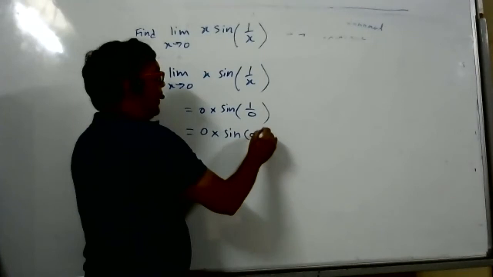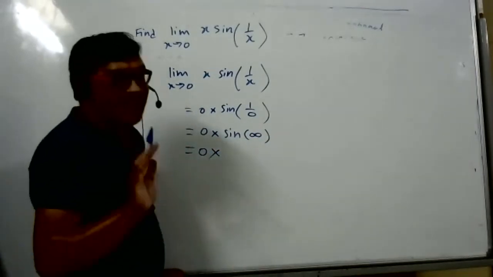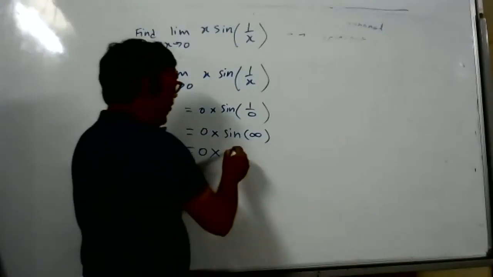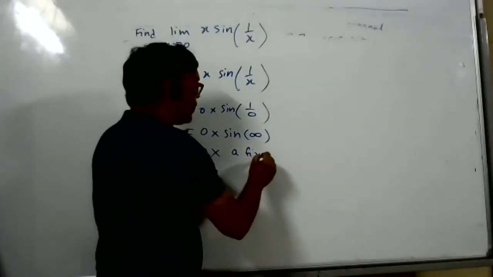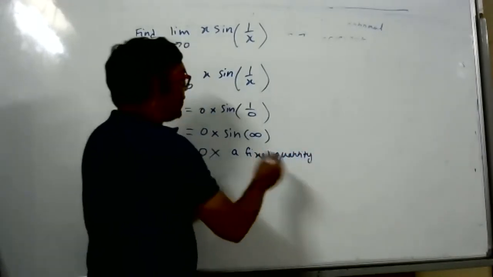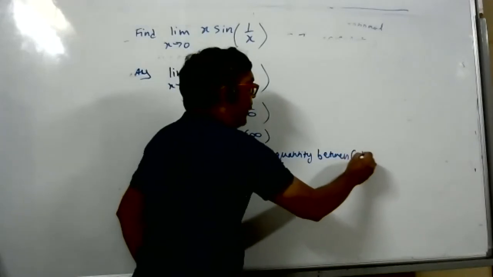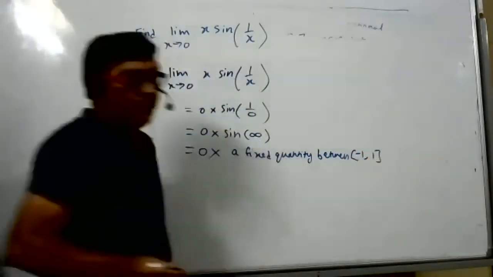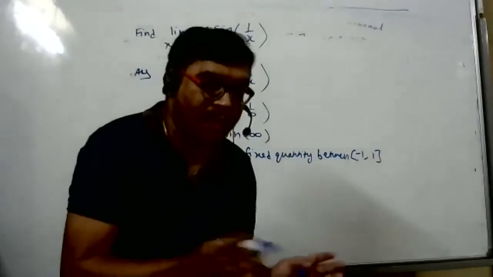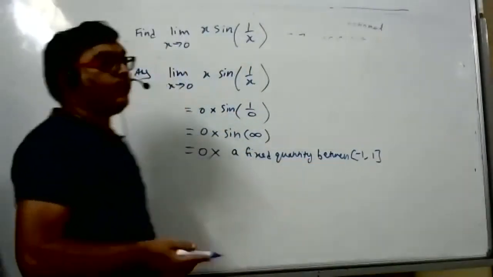Infinity. What is sine infinity? Undefined, but a fixed quantity, between what? -1 and 1. Sine of any number is from -1 to 1. If you multiply with 0 any number between -1 and 1, what are you supposed to get?